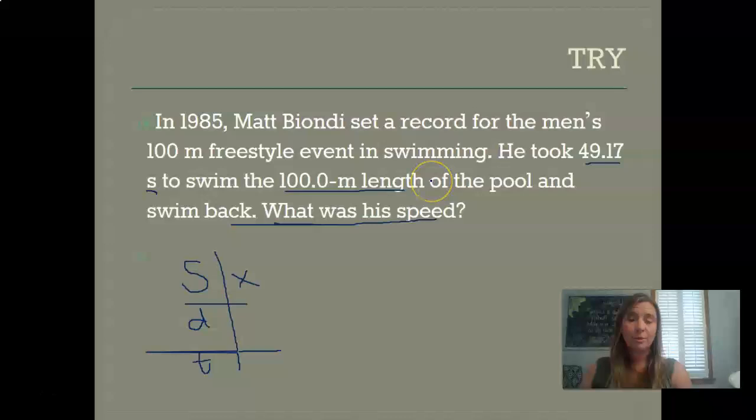All right, so distance. 100 meter length of the pool and back. So we have to double it. So 200 meters. And the time that it took to travel was 49 and 17 seconds. I'm not even going to fix that. You get the idea. So, same thing. We're going to plug it into our equation. X equals 200 meters. And we're going to divide that by the 49.17 seconds.